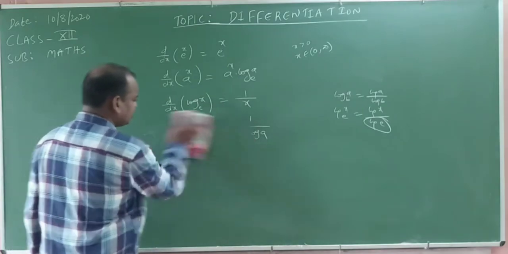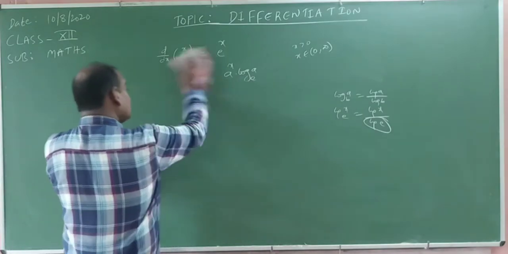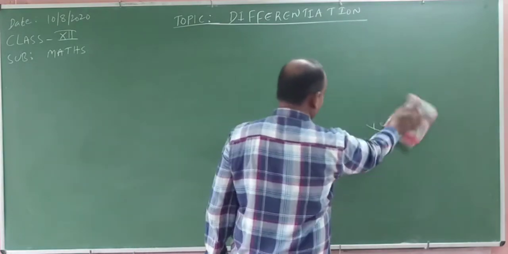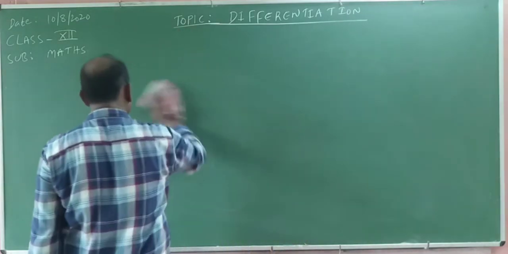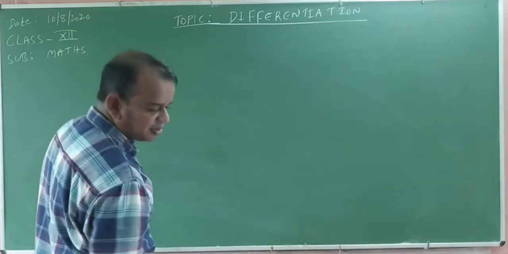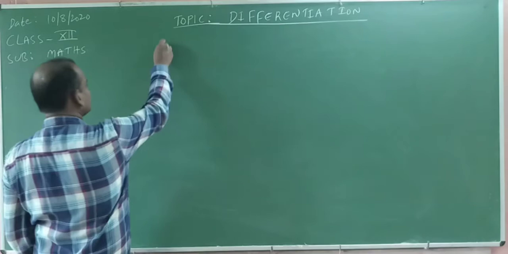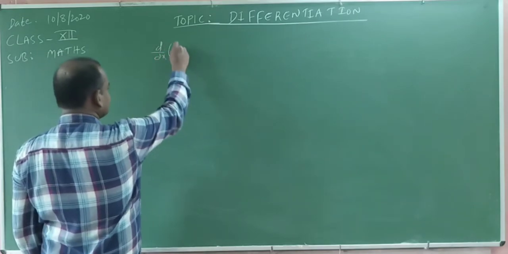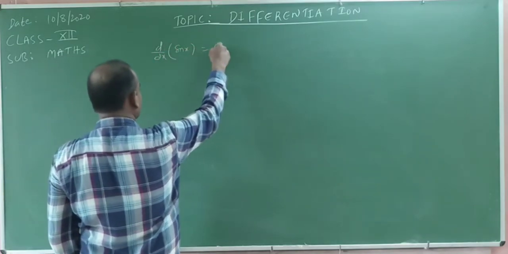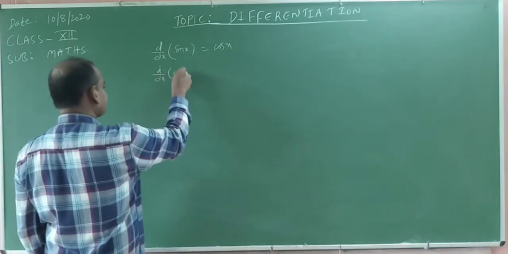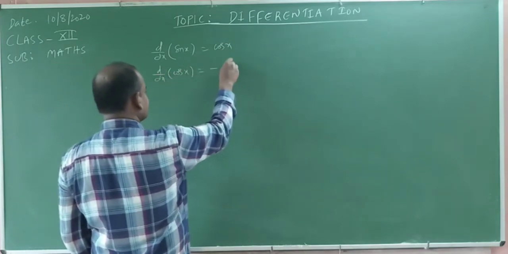Next we will go to trigonometric functions. Remember very carefully, my dear students. The derivative of sin x with respect to x is cos x. The derivative of cos x is minus sin x.